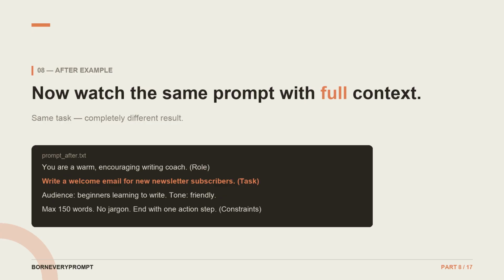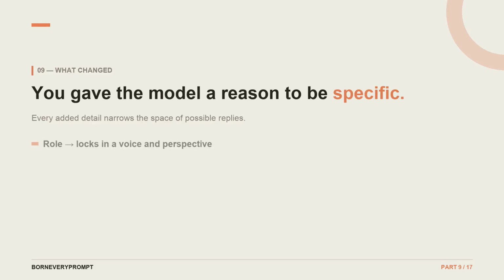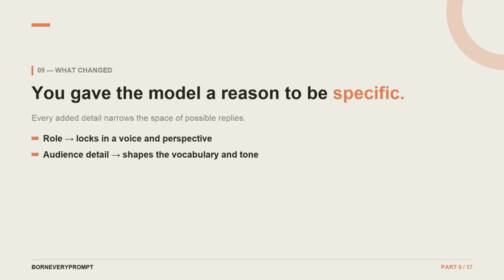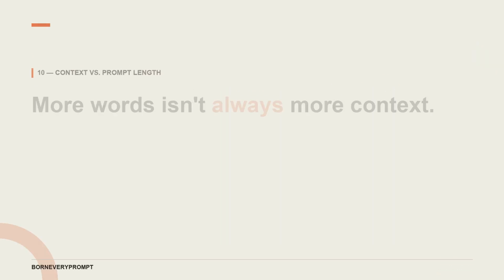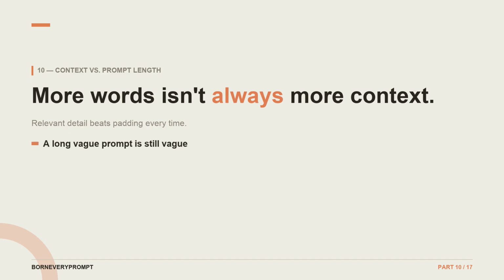Each piece of context you add narrows the space of possible replies. The AI isn't guessing anymore. It's working inside the box you built for it. Don't confuse length with context. A long, rambling prompt is still vague. Good context is short and purposeful. Every word earns its place.